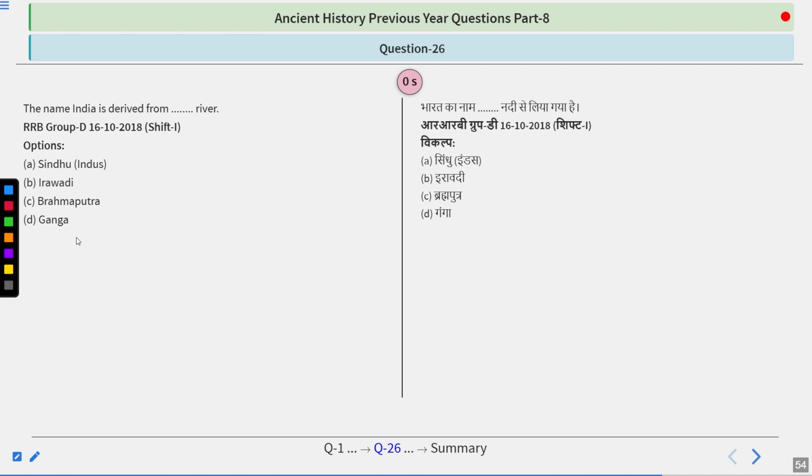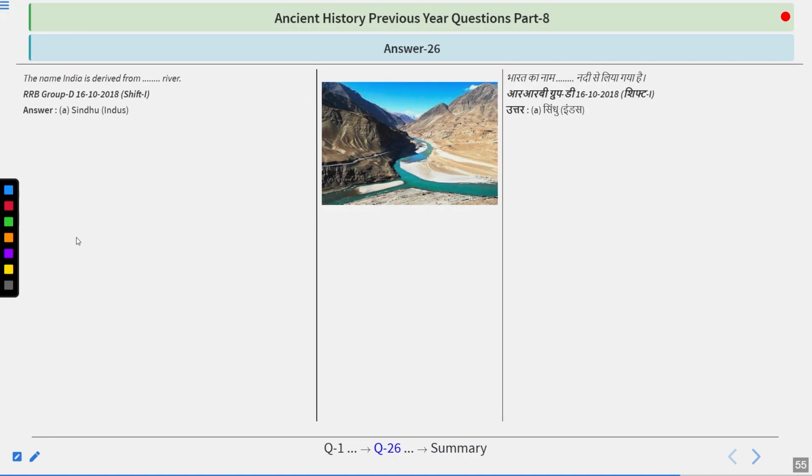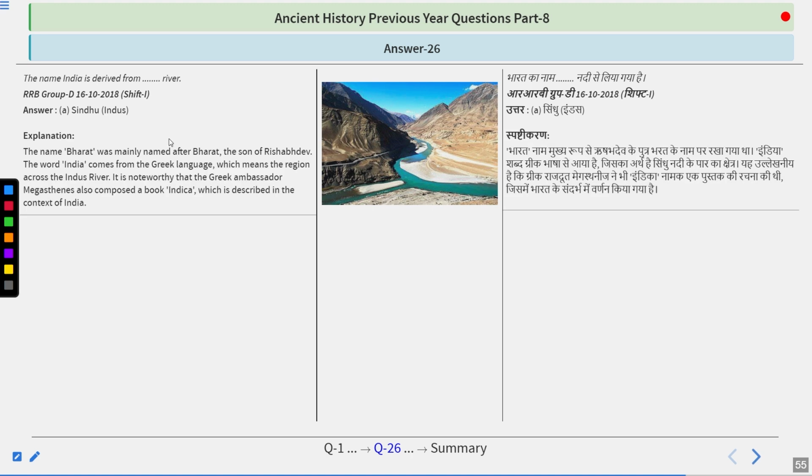And yes, the answer is Sindhu or Indus. The name Bharat was mainly named after Bharat, the son of Rishabdev. The word India comes from the Greek language, which means the region across the Indus River. It is noteworthy that the Greek ambassador Megasthenes also composed the book Indica, which is described in the context of India. So remember that Sindhu or Indus is the particular river, which is the reference to the name called India.